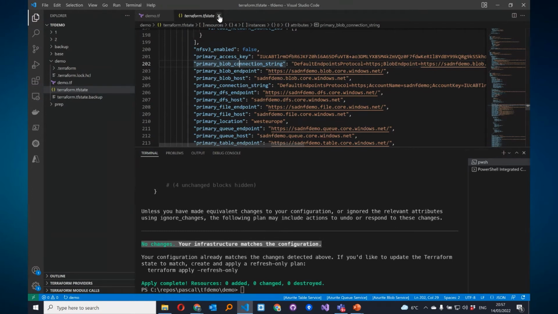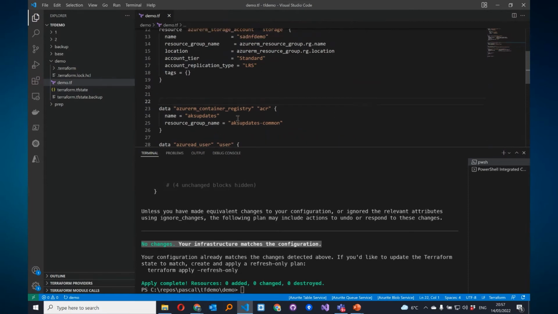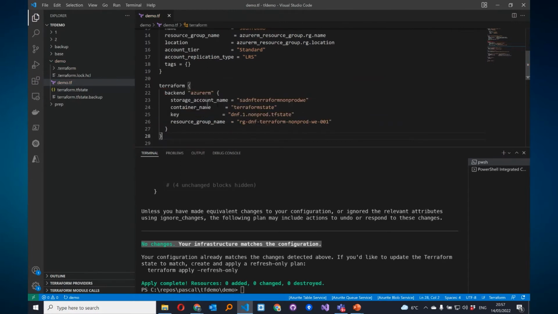Well, that is a concept that is known as the backend. So we can configure the backend of Terraform with backend. So now we are telling for the Azure RM provider to configure the backend, and we specify which storage account, which container, the key, and in which resource group the storage account is located.